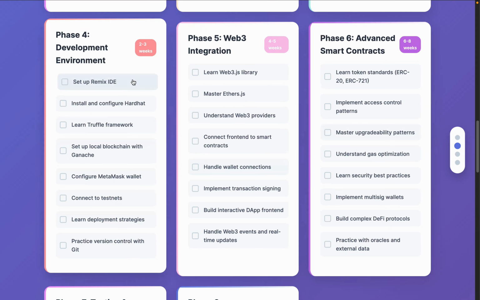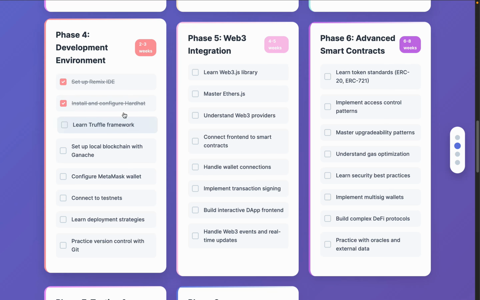This won't take you much time because here we have to focus mainly on the tools which we have to utilize in blockchain development. So we have the Remix IDE, which is a very powerful online IDE which allows us to write the contract, customize it, test it, deploy it, and generate the ABI. So Remix IDE. Then you have to understand Hardhat, which is the most in-demand framework right now in the Web3 environment, where you have to write the entire contract, where you're going to do the unit testing and tons of testing you can do with the help of this framework.